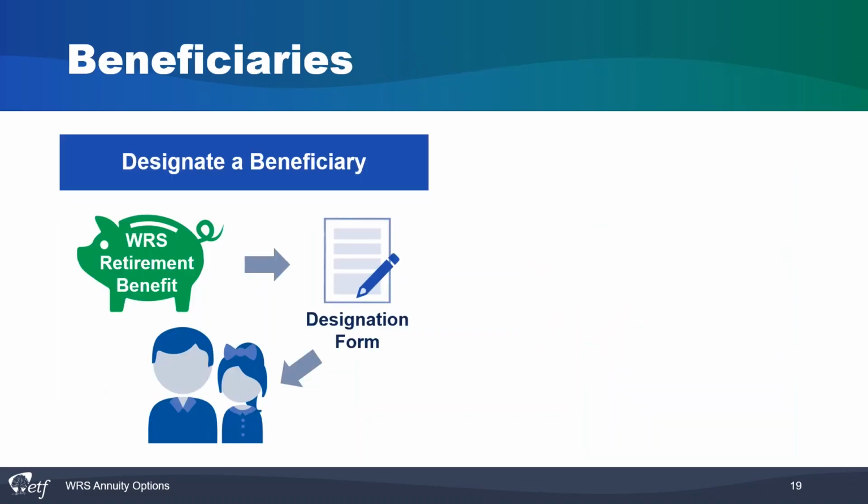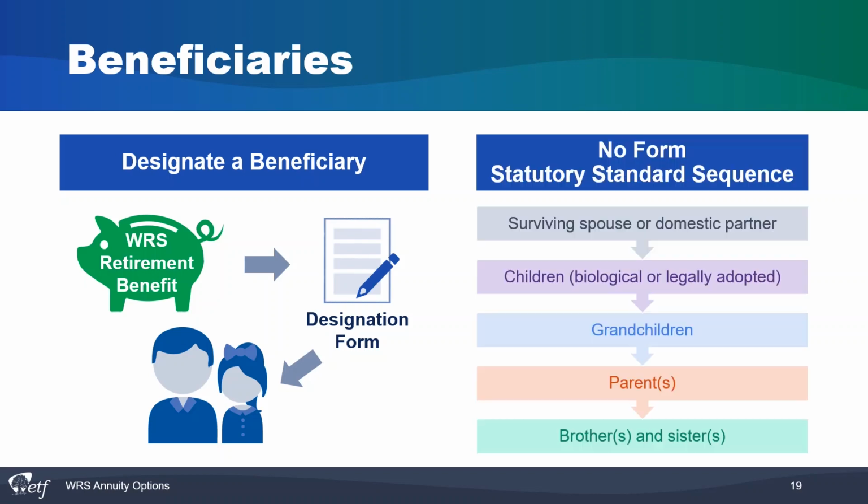As a reminder, you need to designate a beneficiary using ETF's designation form. This form will indicate who receives your WRS retirement benefit in the event of your death. If you do not fill out this form, your death benefit will be paid according to statutory standard sequence, which has been laid out for you in this graphic. If you do not want your benefit paid in this order, be sure to fill out that designation form.